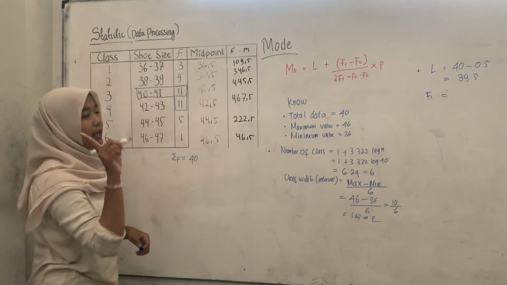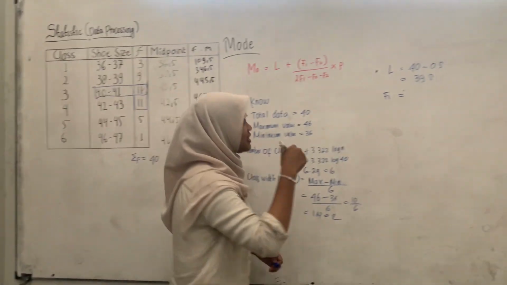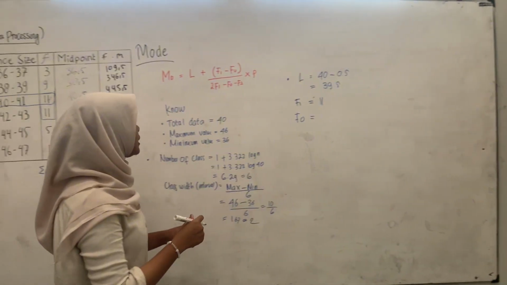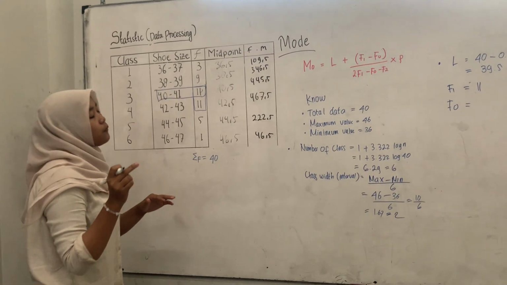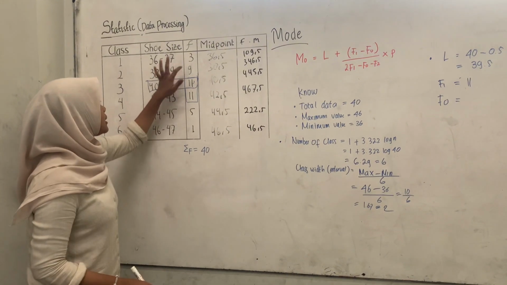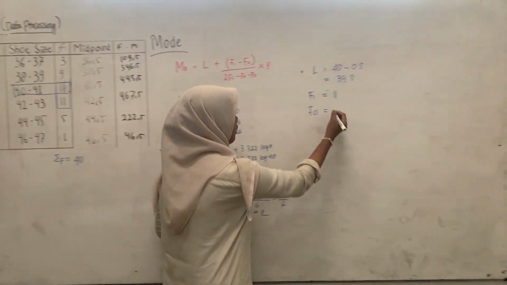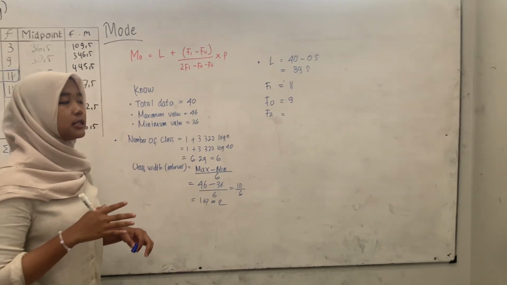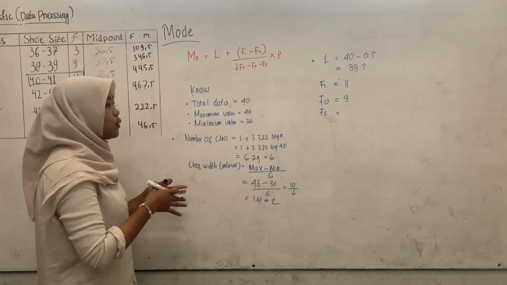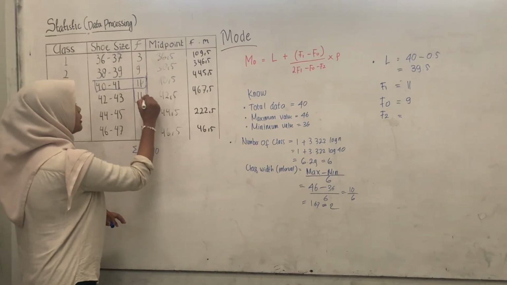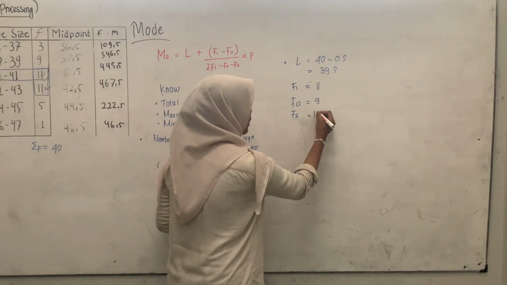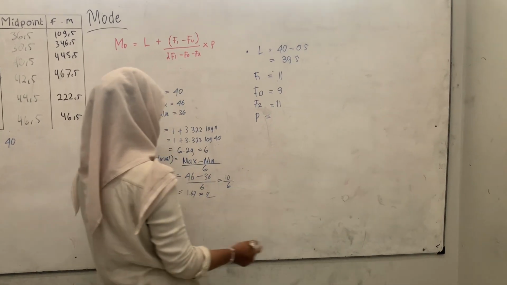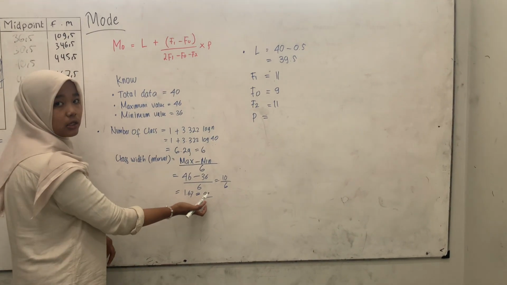F1 is 11. Then F0 is the frequency before the modal class, which is 9, and F2 is the frequency after the modal class, which is 11. And P is the interval or class width, which is 2.